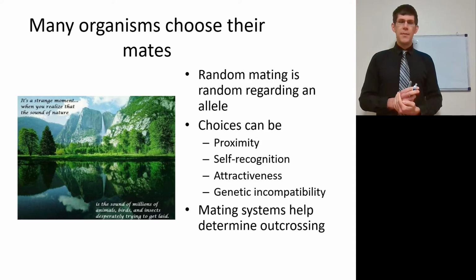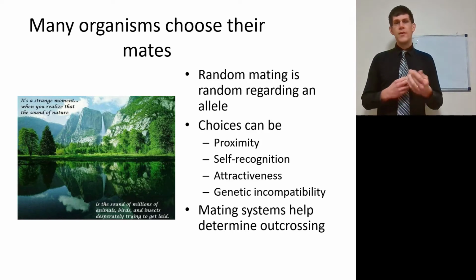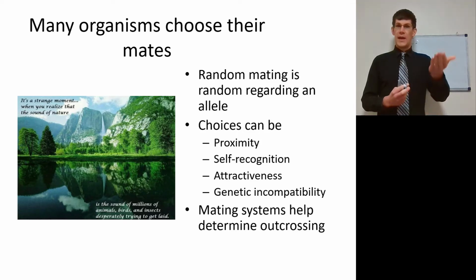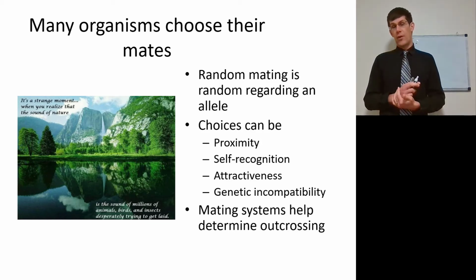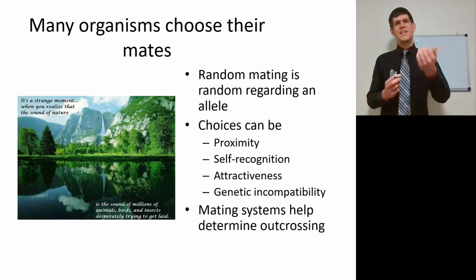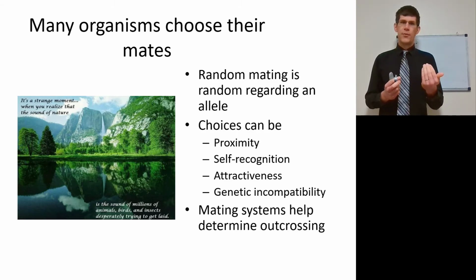Choices, however, can be made a couple of different ways. Organisms can choose to mate with the organism that is closest to them. I mean, heck, if you're planted in the ground, you can't really move and find a different mate. Choices can also be based on self-recognition, where an organism will mate with other organisms that are most like it, thus assuring that it's mating with the right species, however, increasing the probability that it's going to be inbreeding.